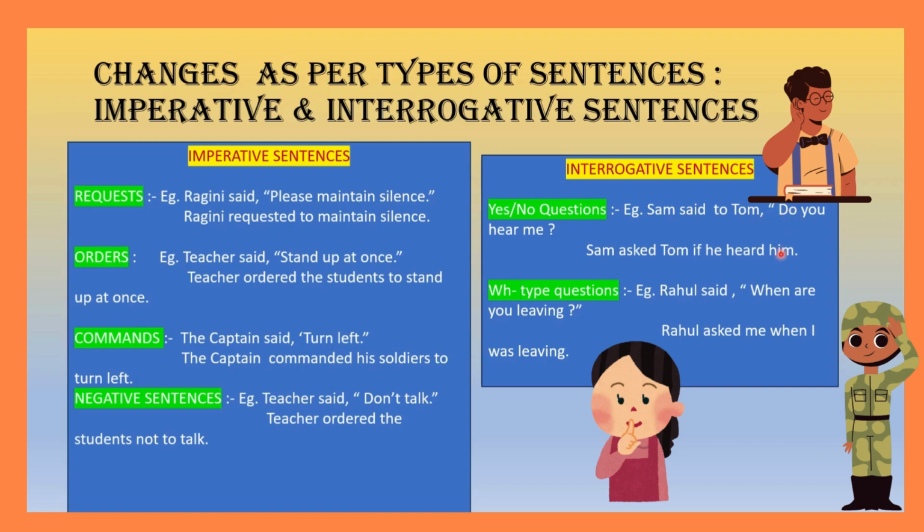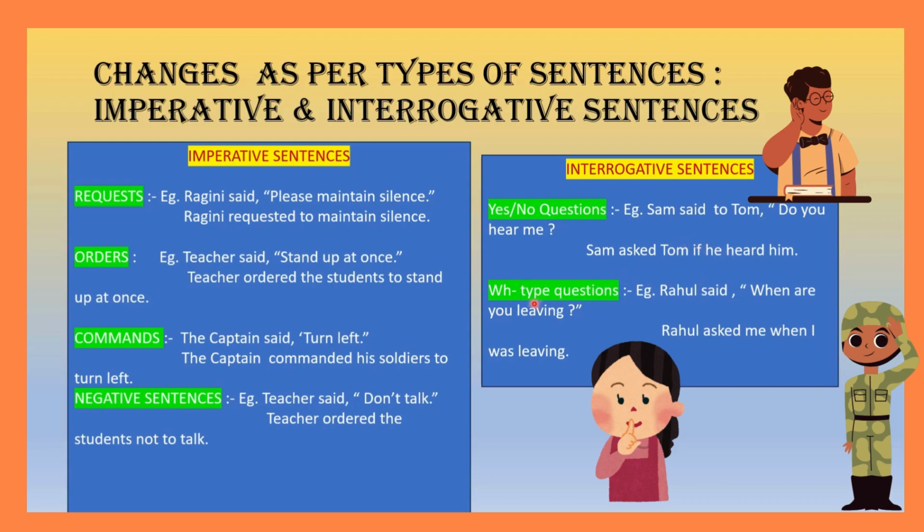It will turn to simple past. And said becomes asked because it's a question. Sam asked Tom if, conjunction, if he heard him. This is the pattern format for how we have to change an interrogative yes/no question into reported speech.